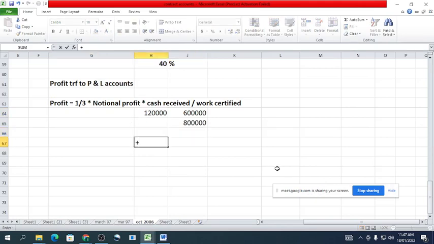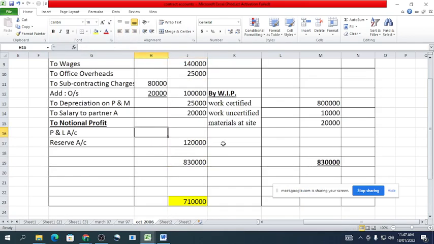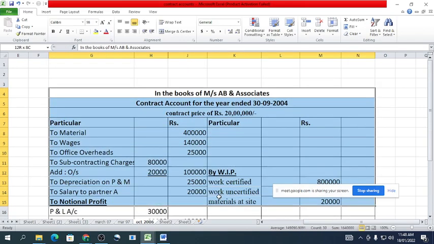So we use the formula 1 divided by 3 into that figure, and the amount will be 30,000. So 30,000 we will transfer to the P&L account, and the remaining we will transfer to the reserve, that is rupees 90,000. So we have completed this contract account.